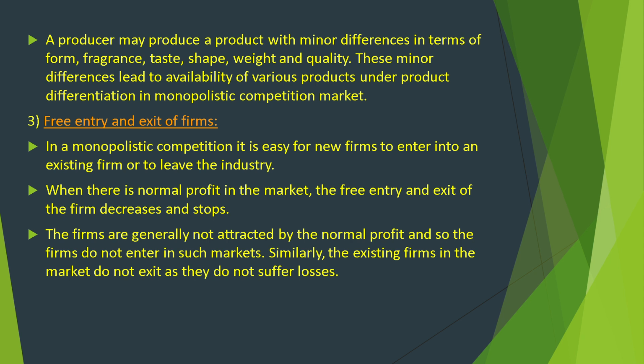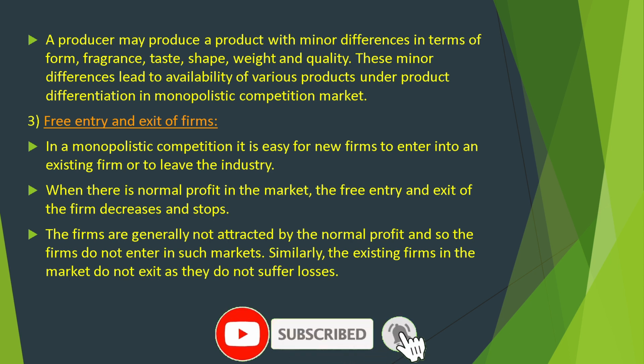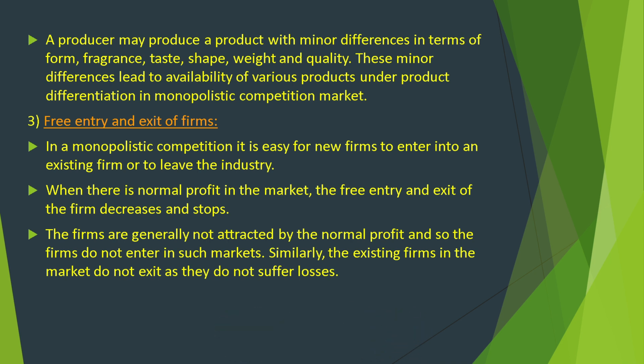Third, free entry and exit of firms. In a monopolistic competition, it is easy for new firms to enter into an existing industry or to leave the industry. When there is only normal profit in the market, the free entry of firms decreases and stops. The firms are generally not attracted by normal profit, and so the firms do not enter such a market. Similarly, the existing firms in the market do not exit as they do not suffer losses.